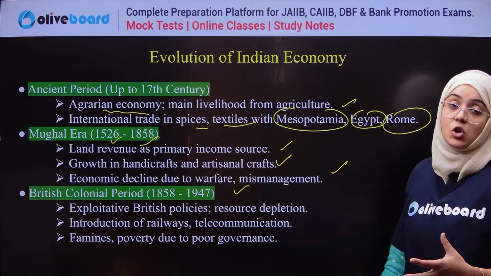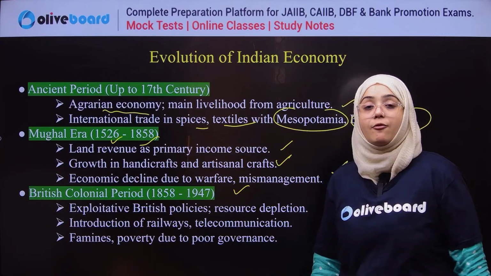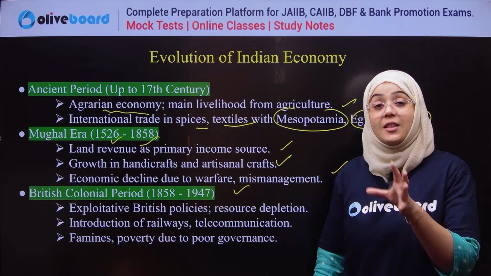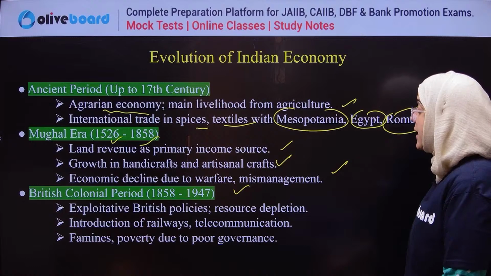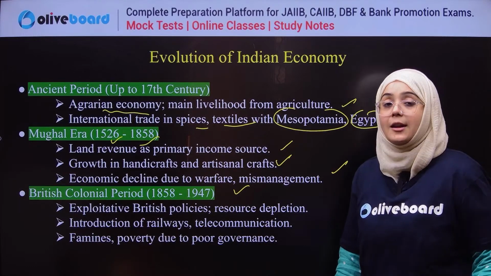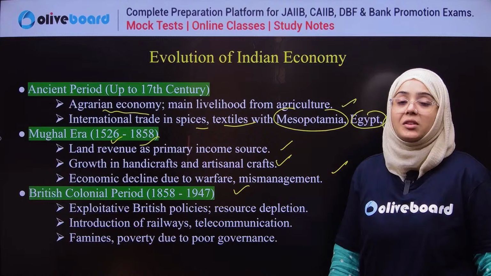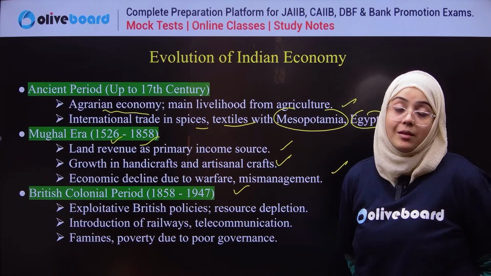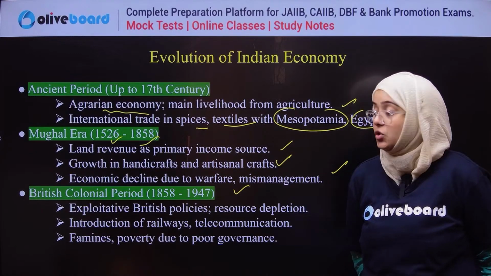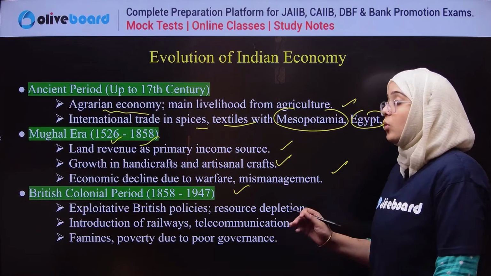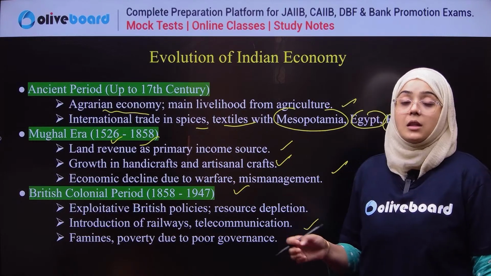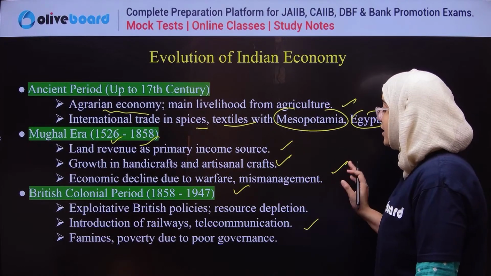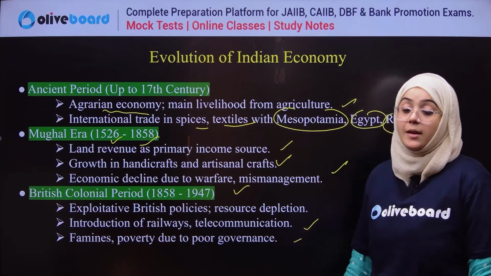Now, exploitative British policy, yes, very exploitative British policy. They utilized the resources in the worst way they could. They invaded India and ruled India for this specific resource utilization, because India before that was considered the golden peacock, and this was the main source of attraction for the Britishers. Introduction of the railway was a good thing that the Britishers did for India; they introduced telecommunication and the railway. Famines and poverty were everywhere due to the poor governance.